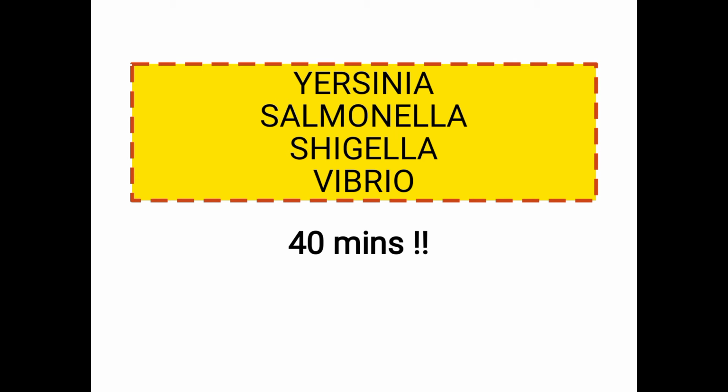Then coming to the enrichment broth, it is one and the same: selenite broth, tetrathionate broth. Selective media is XLD or DCA, with black centers due to H2S production, and Wilson and Blair medium.